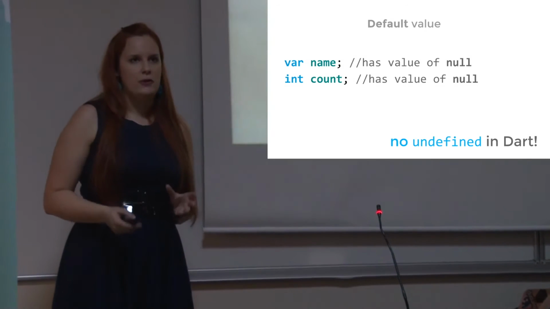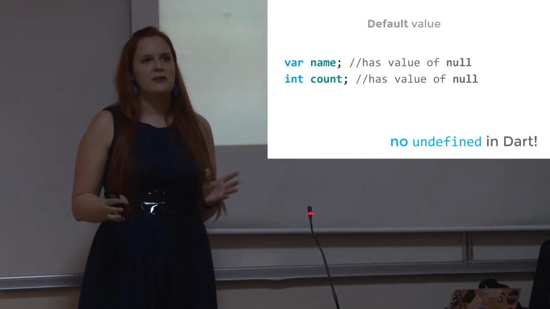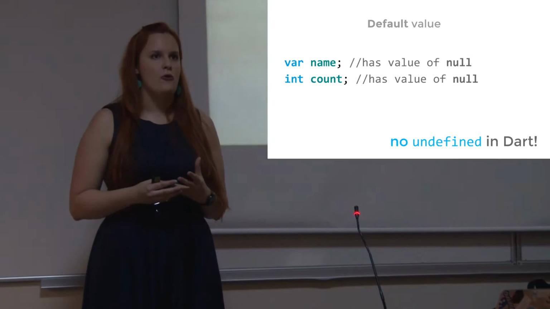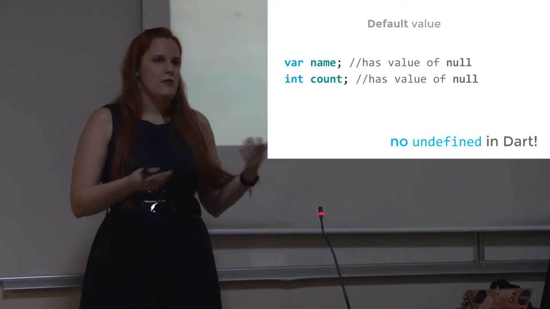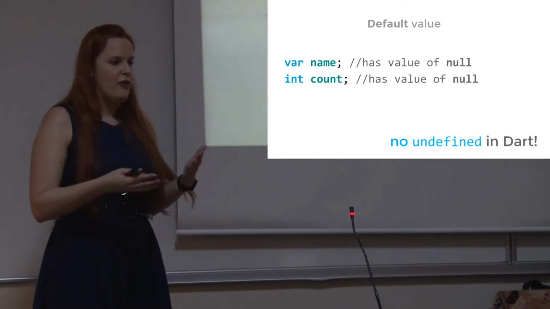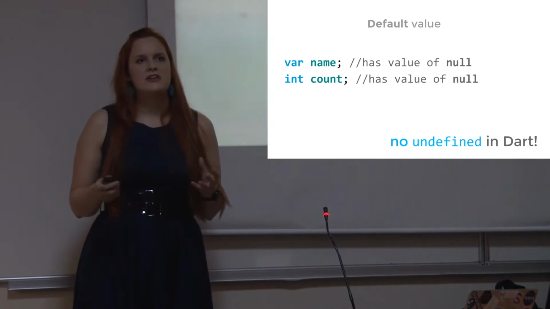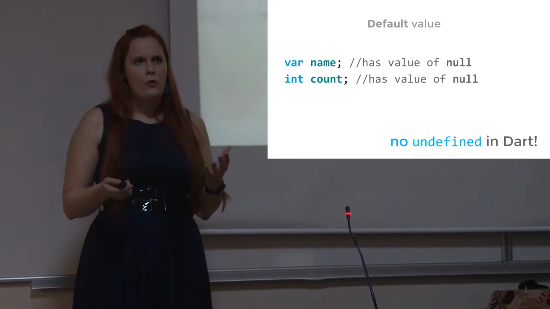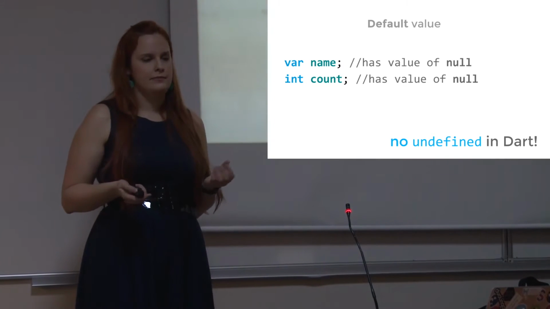But about the default value, every variable in Dart is an object, so the default value is null. We always know the value of our variable because the default value is null. If I put there something different for string, I'm using strings. For vars, I can use anything because it's without a type. But there is no undefined in Dart. So you always know, or you can expect, what will be in the variable.